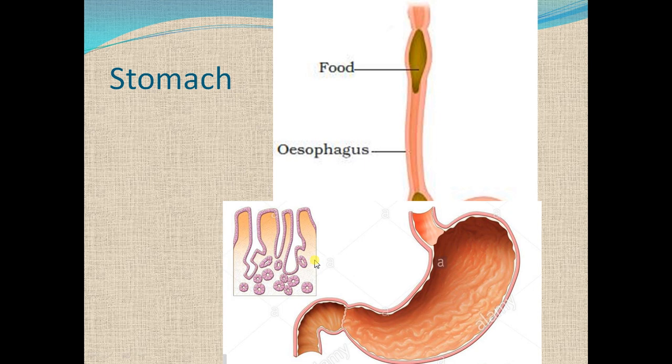Gastric glands secrete juices, and these juices are called gastric juice. Gastric juice has an enzyme that is called pepsin. Pepsin converts protein into smaller proteins. They are called peptides or amino acids. This gastric juice also consists of hydrochloric acid, HCl, which softens the food and helps the enzyme to take action. Now the partially digested food is then pushed to the next part, and that is the small intestine.